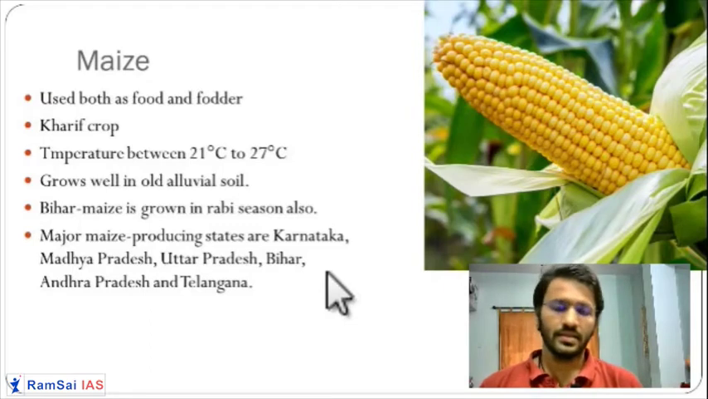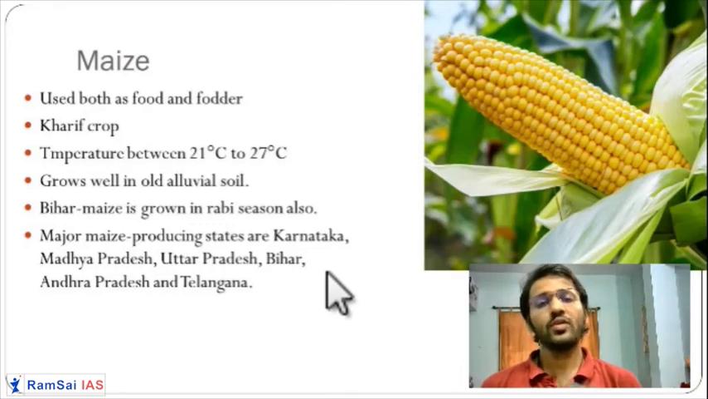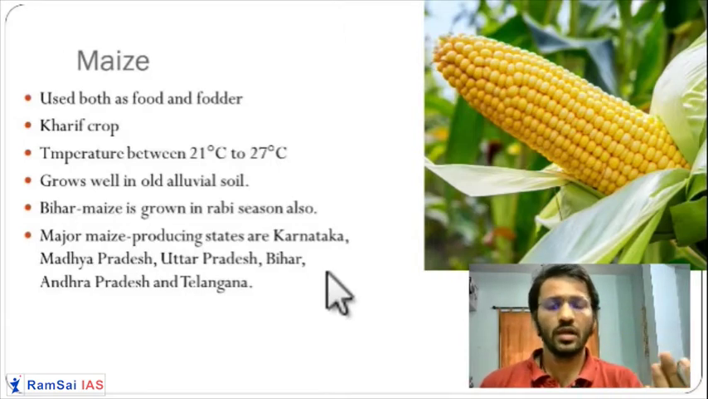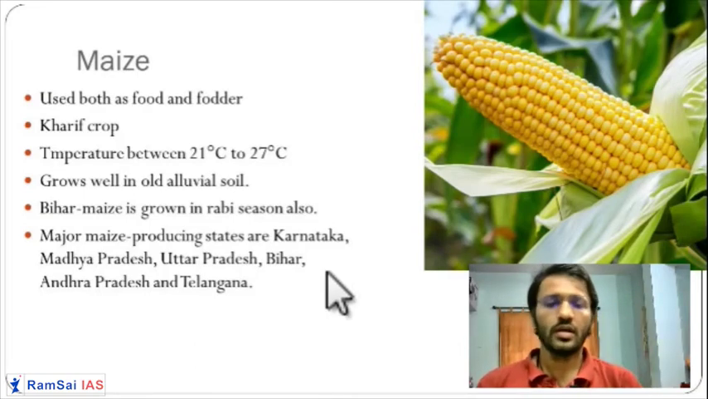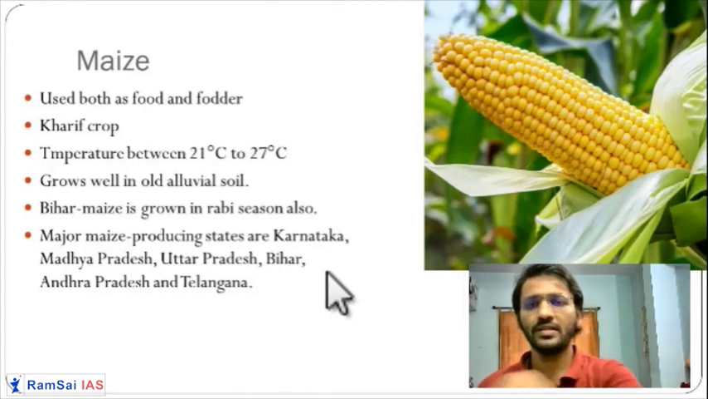Next crop is maize. Maize is used to feed animals, generally poultry farms and fish ponds, and even dog food and cat food. So many things are made using maize. They are used for feeding the pigs and birds. Everyone can eat maize. For human consumption and for giving to animals and birds, maize is used.